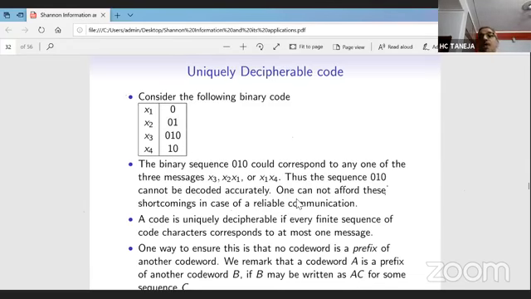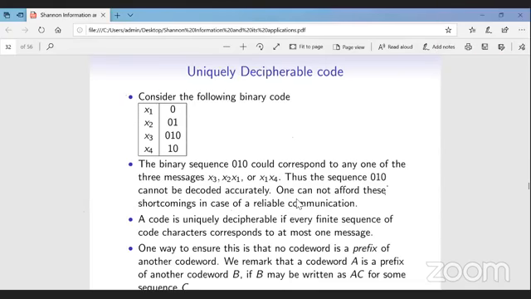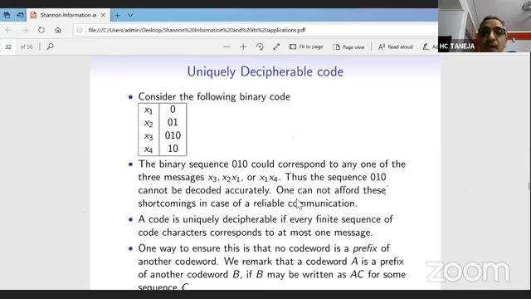Now, one way of doing this is that your coding should be a prefix-free code. What do we mean by a prefix-free code? Prefix-free code means that no code word should be the prefix of another code word. For example, in the code which we have considered here, 0 is the prefix of 0 1, and even 0 1 is the prefix of 0 1 0. If this is not the case, then the message is uniquely decodable.